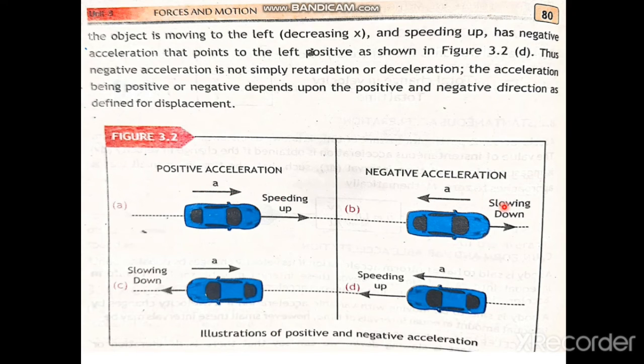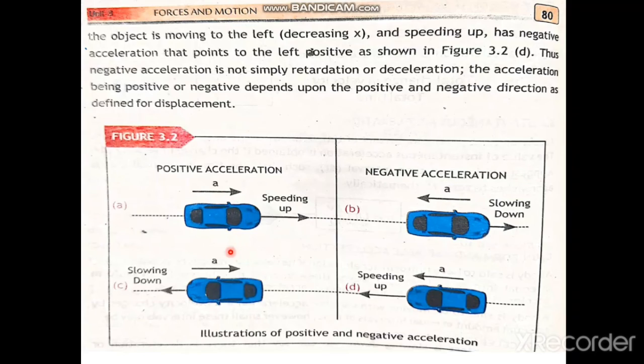While when the car is slowing down, its acceleration is negative, as it is opposite in direction. Its direction is opposite to that of positive acceleration. So in this case, acceleration is negative.